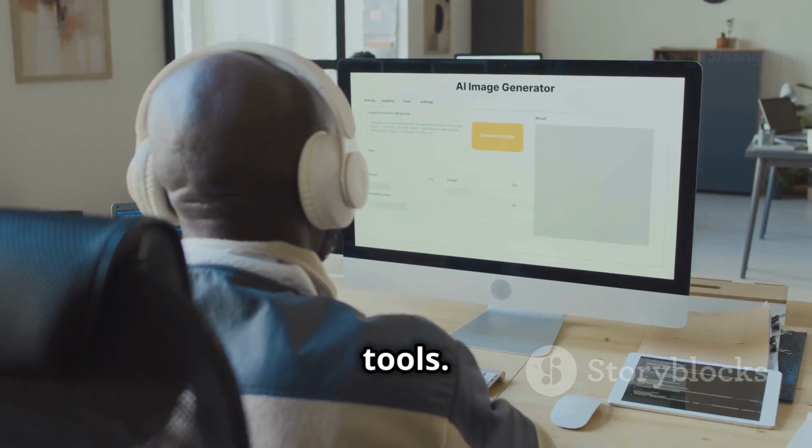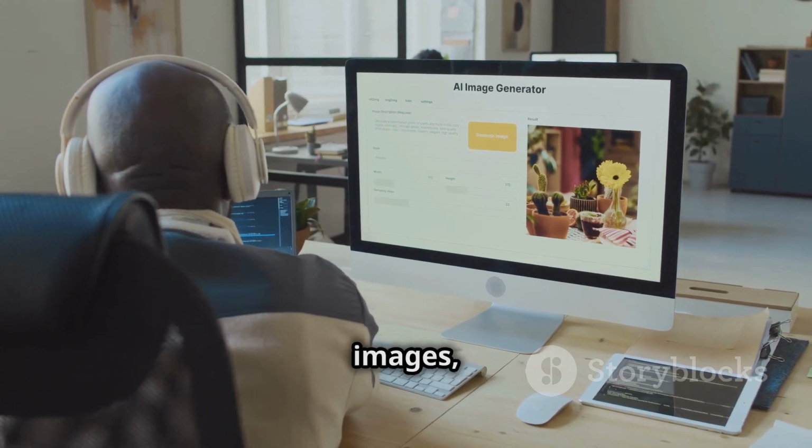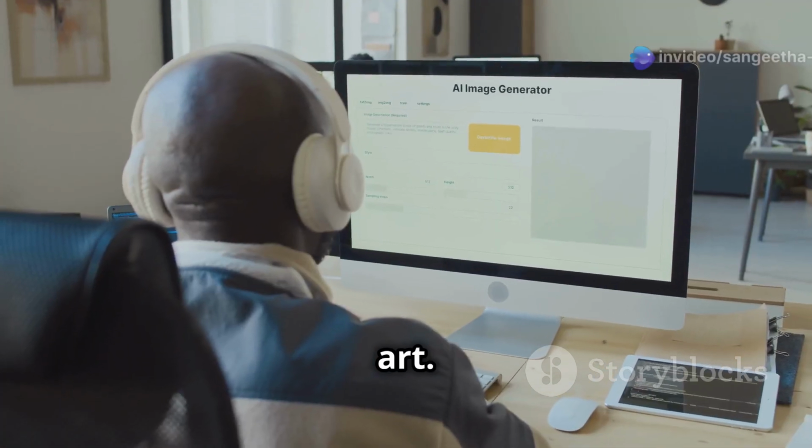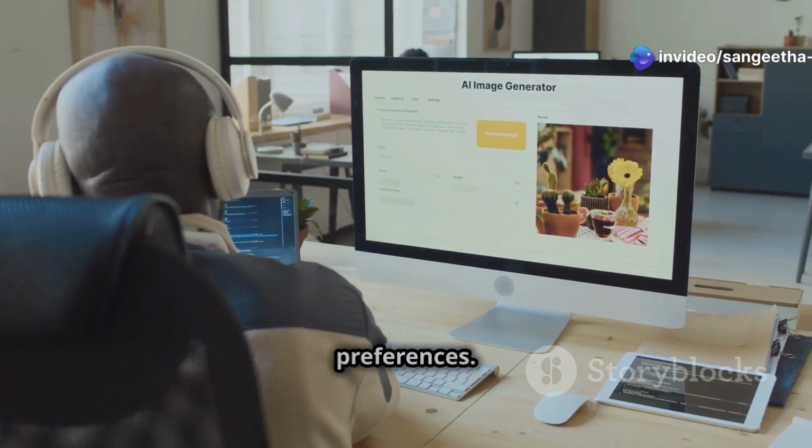Experiment with different AI tools. Each tool has its strengths and styles. Some might be better at creating realistic images, while others excel at abstract art. By trying out various tools, you can find the ones that best match your creative needs and preferences.